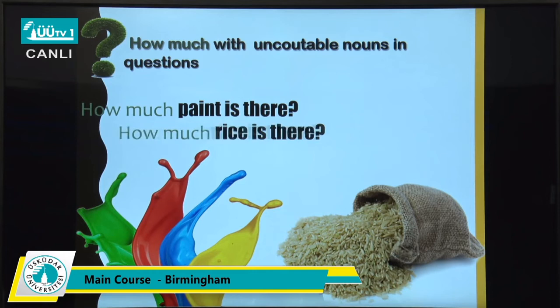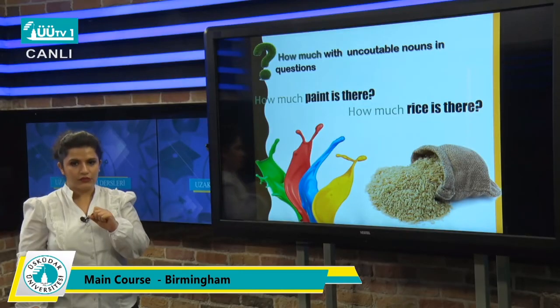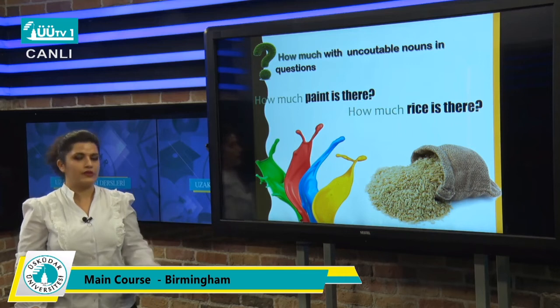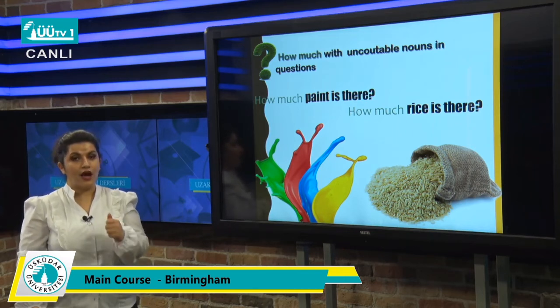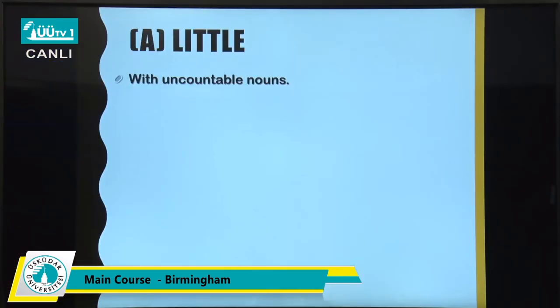Right. So you paid attention to the structure. How much paint. After how much you have a noun, and you have to write how much paint, how much rice, how much money do you earn, how much water do you drink. So these are examples with how much. You can make a great range of examples with how much here, but with uncountable nouns. Next is about little, a little.